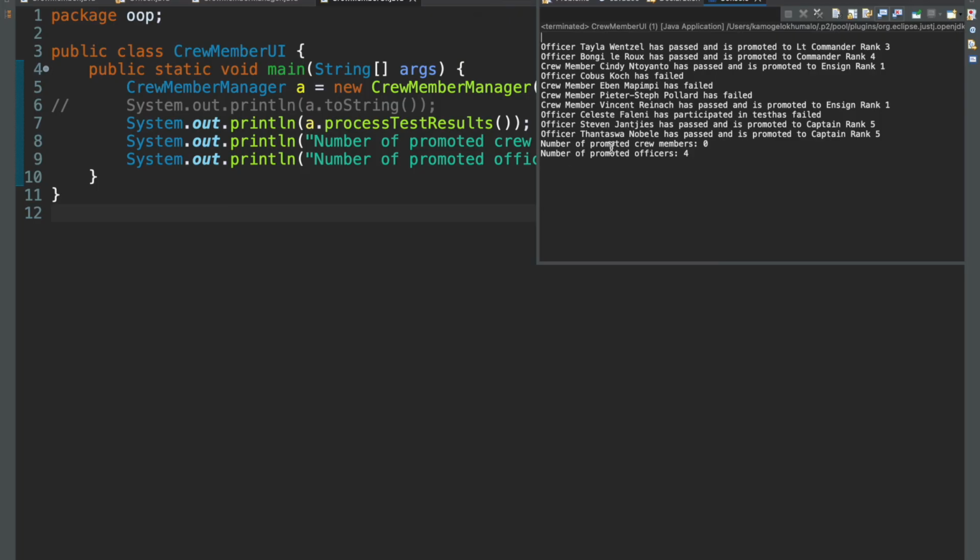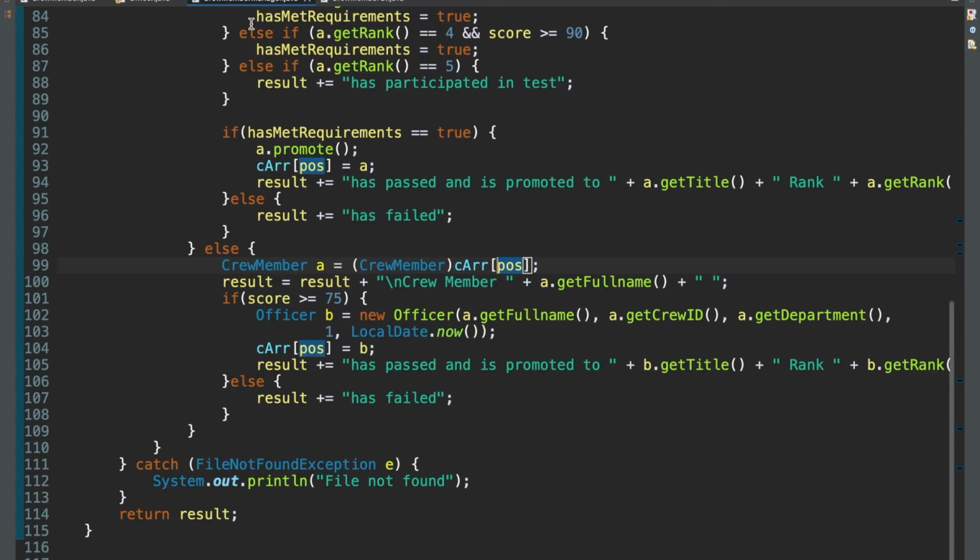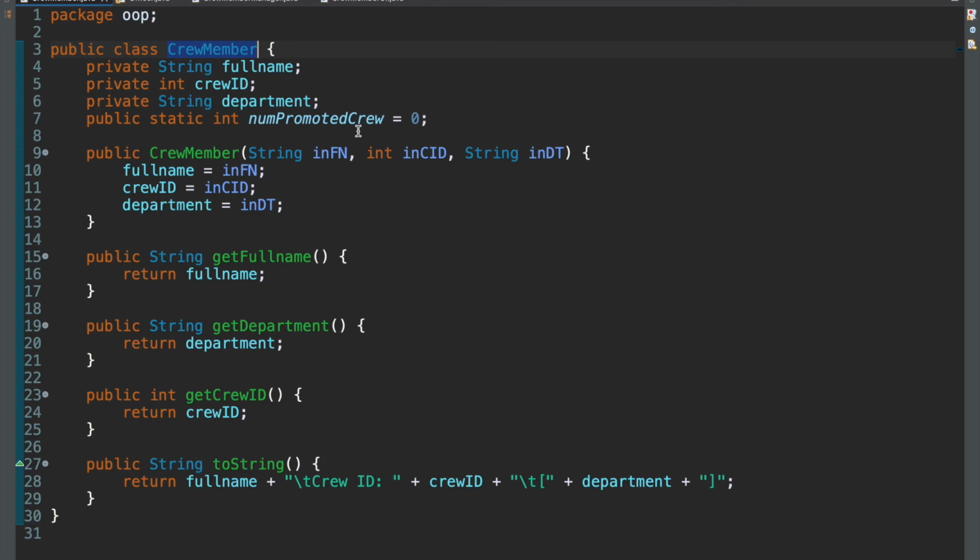Non-promoted crew members, 0. This one is 4. Okay. So there's an error with how we handle our crew members, right? Which means that in our process test results method, over here, when we are promoting the crew member to an officer, we actually didn't increment it anyway. If you look at it, we did the officer here, the position, yeah, but we never actually incremented this field here, non-promoted crew.